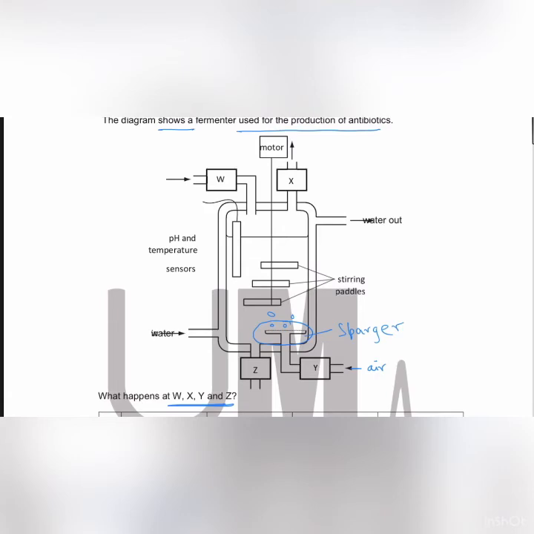So air in is at Y, which means the answer is C, because no other option shows Y as air in. When we talk about antibiotic out, that would be Z, because this is the harvest line through which the products are removed. Nutrients in, yes, we will be adding nutrients through W. And waste gases out, yes, the waste gases will be released from X. So the answer is C.